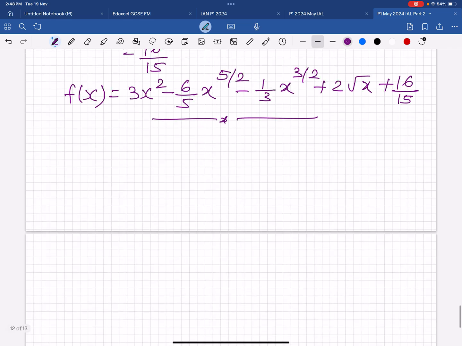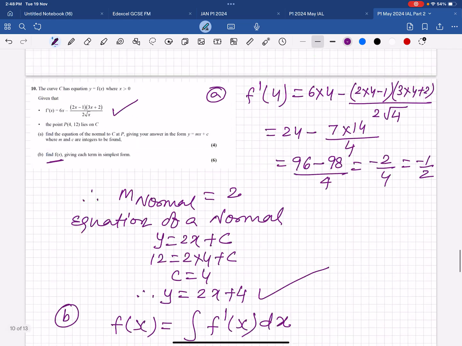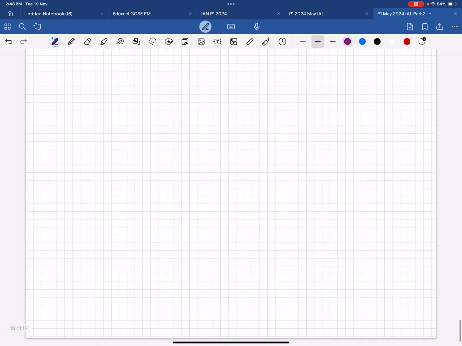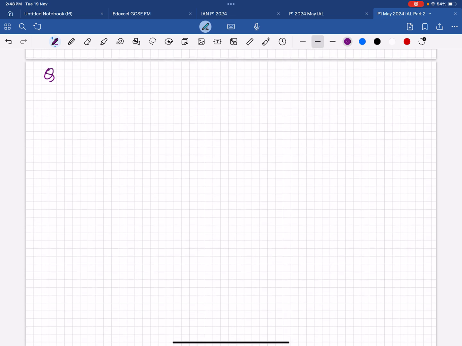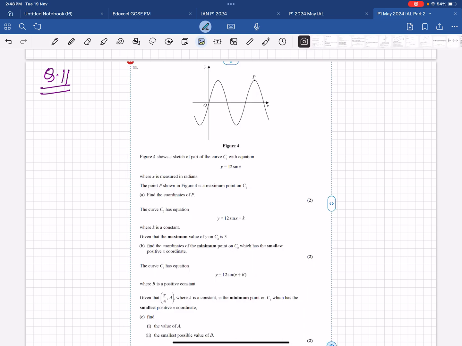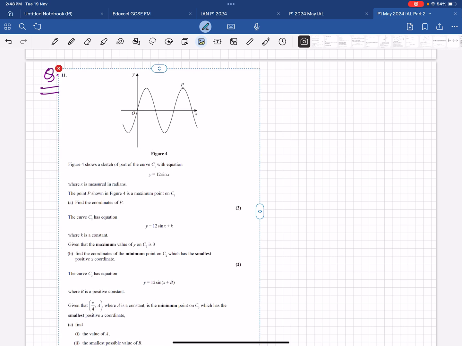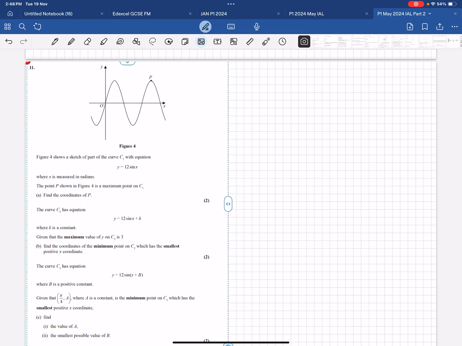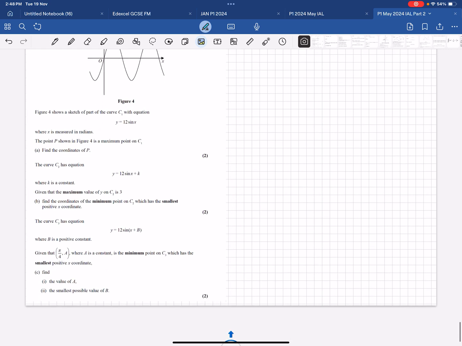Now number 11, because number 10 finished. Question number 11. So question 10 finished already, and I think this is the last question. Question 11.